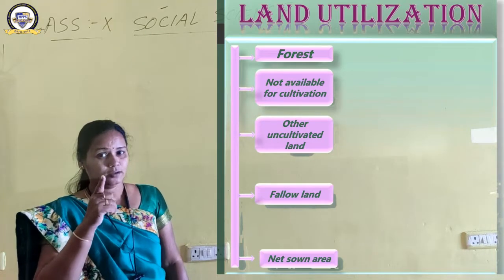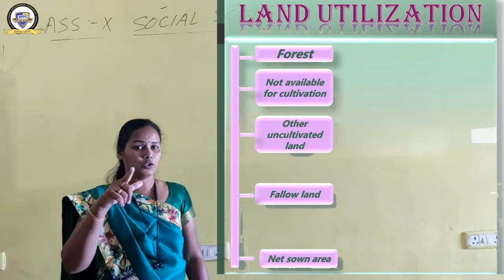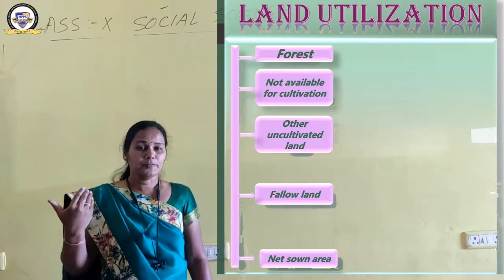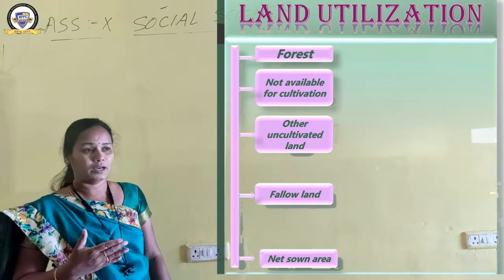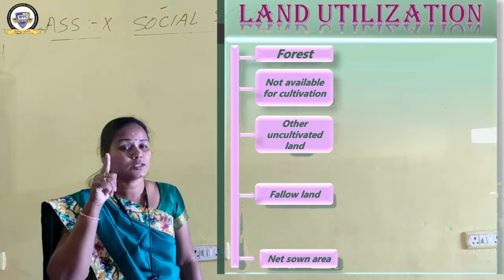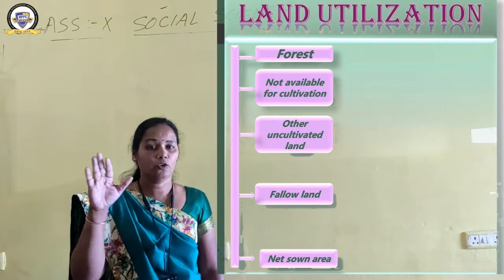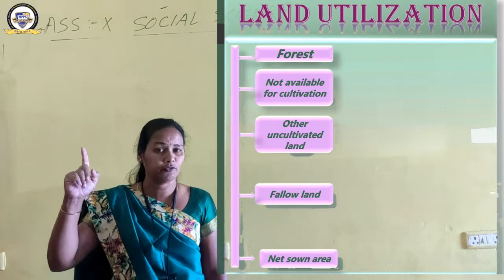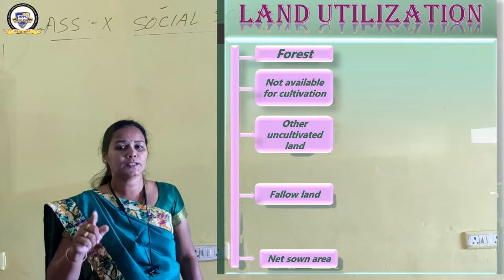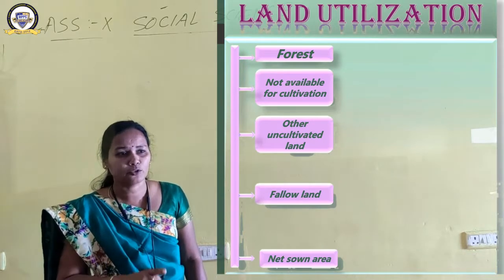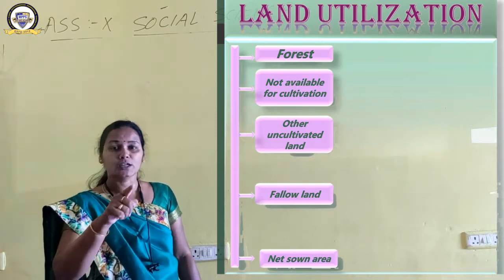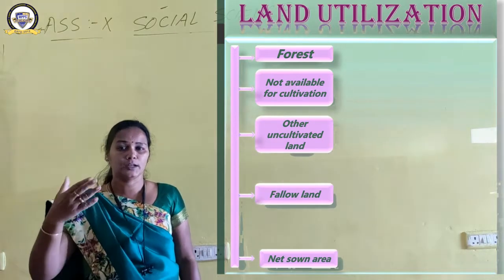The desired forest rate in our country is 33%, but we are far behind it. We have not come to that level. We have only 24% forest cover, but the desired percentage under forest is 33%. In the year 1952, the National Forest Policy was formulated, in which it was very clearly stated that 33% of the land of India should be under forest cover. But we have not achieved it because of deforestation for our economic development, industrialization, urbanization.